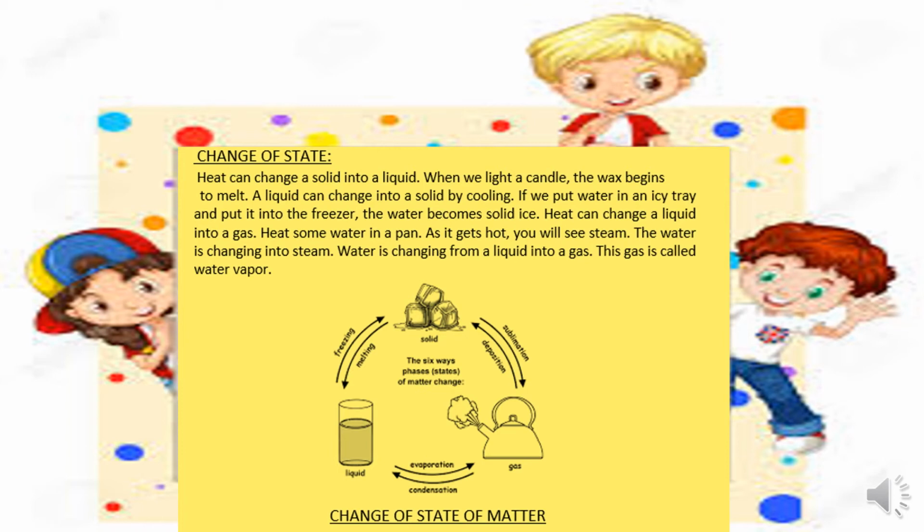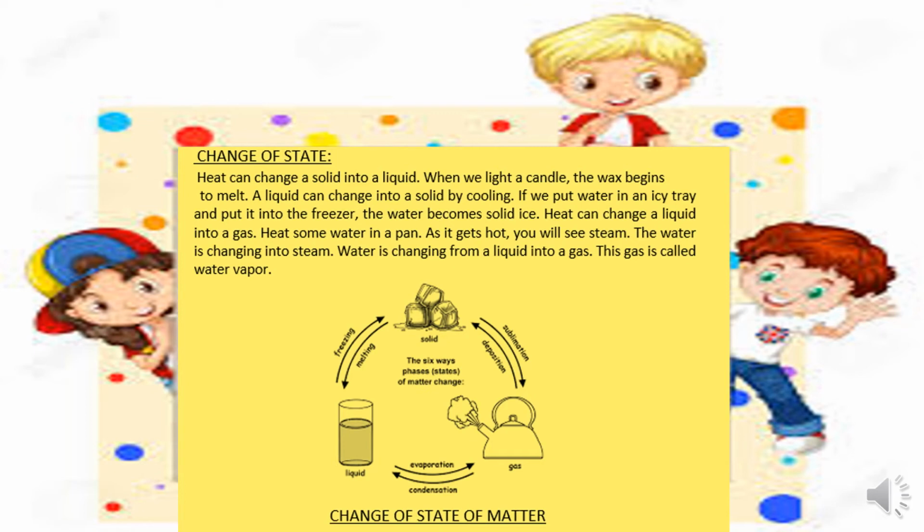Heat can change a liquid into a gas. Heat some water in a pan. As it gets hot, you will see steam. The water is changing into steam. Water is changing from a liquid into a gas. This gas is called water vapor.